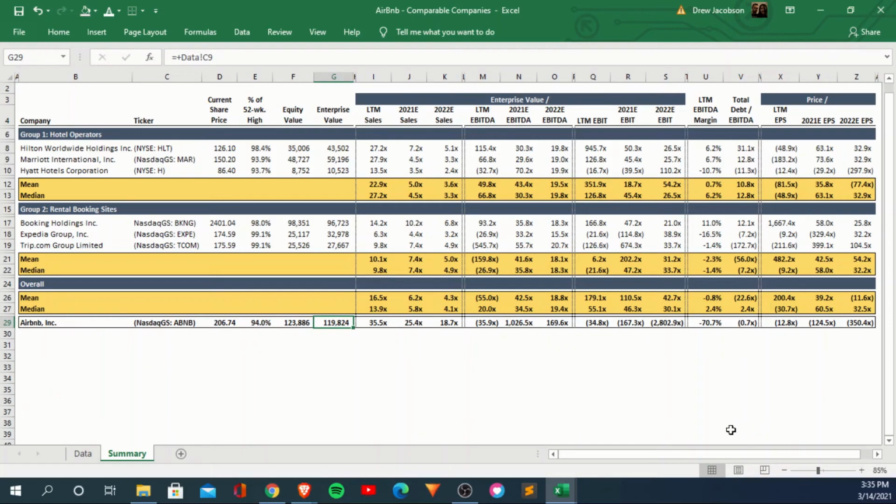So they've got to perform pretty well and operate pretty well and not miss at all to keep this market cap and market share, and continue to take market share, and hopefully one day they'll become a profitable company. But right now, their EBITDA margin is negative 70%. Obviously, this isn't a super profitable business, right? Like Booking Holdings, 11%, and hotel operators are 6-7% this year, with incredibly low occupancy.